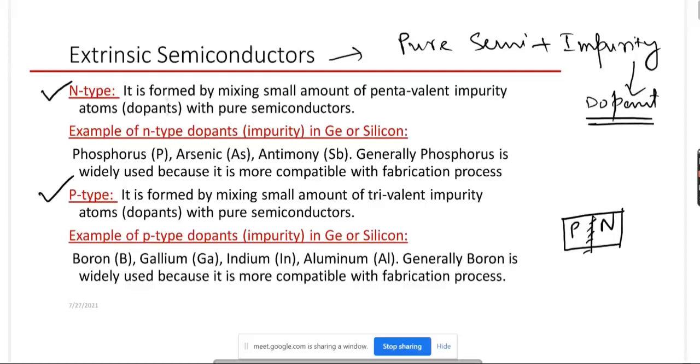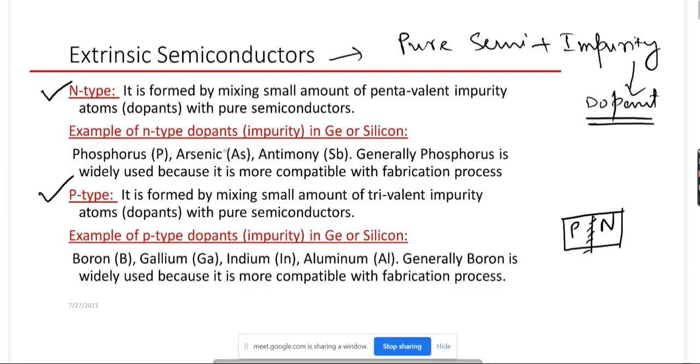So now see how we can form the N-type semiconductor. That is a very basic thing. Now, what is the valency of silicon or germanium? 4. That means at the outer shell there are 4 valence electrons present.